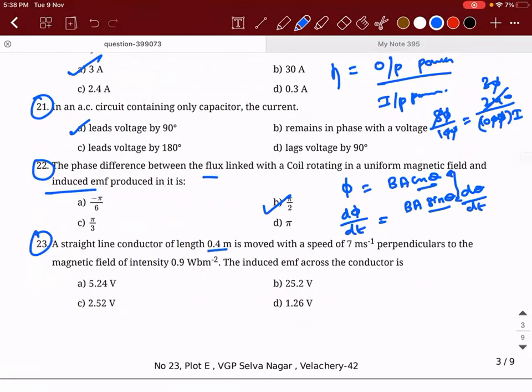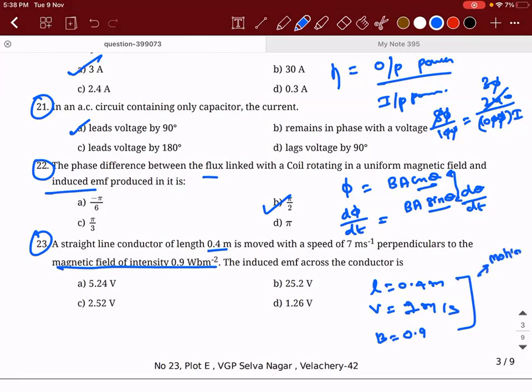So 23rd. There is a straight line conductor of length 0.4 meter, which is traveling with a speed of 7 meter per second, perpendicular to the magnetic field of intensity 0.9 Weber per meter square. I hope you know that Weber per meter square is the same as Tesla. The induced EMF across the conductor. So what is this example? It's an example of motional EMF. So what is the answer? B into L into V.